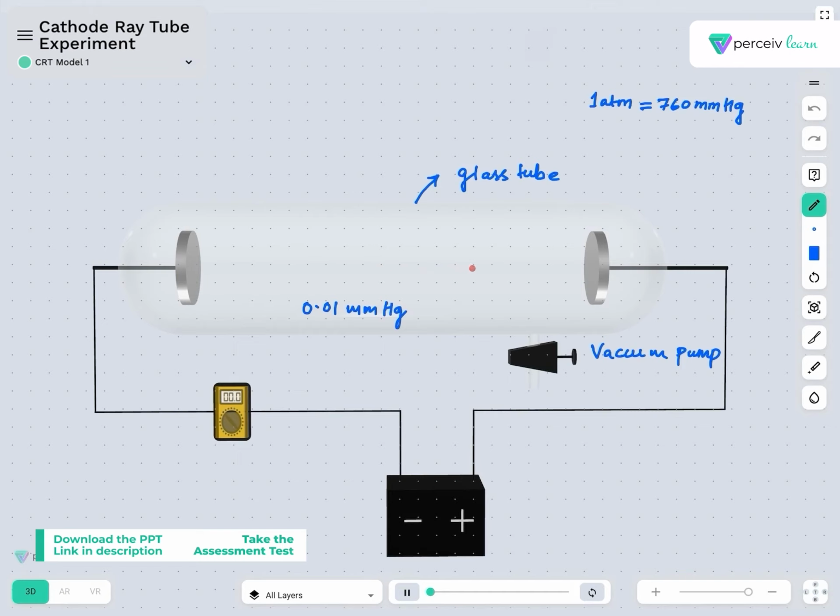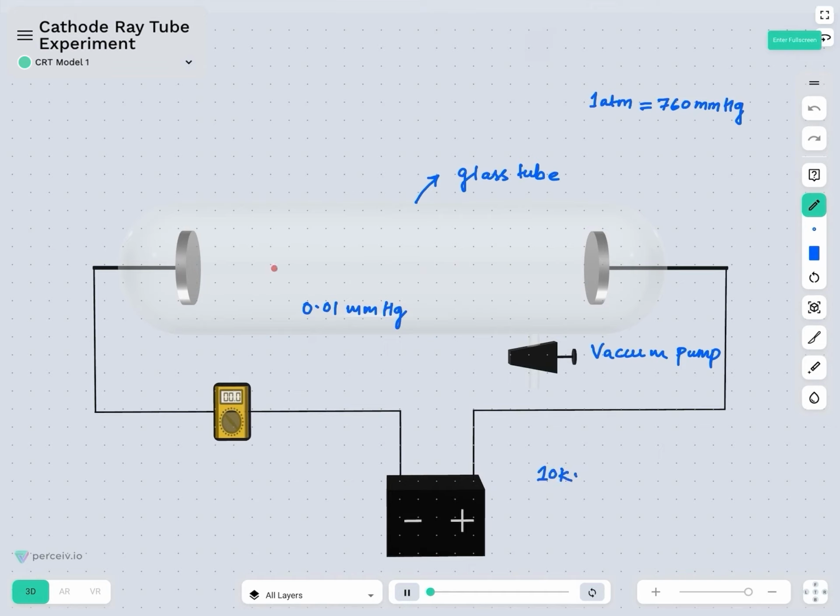What he did next is that he added a power source to this low pressure discharge tube. He added two electrodes, and the potential difference is 10 kV to 20 kV. So basically a very high voltage has been maintained across the low pressure tube. Here we have the anode plate, and here we have the cathode plate.